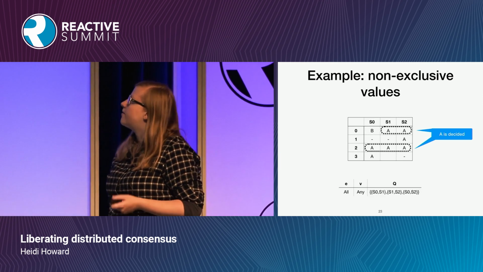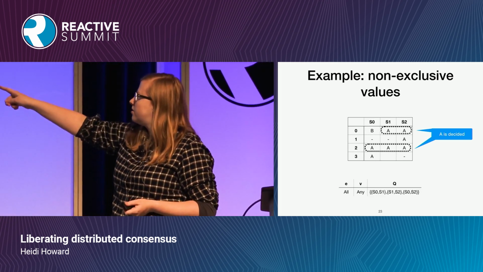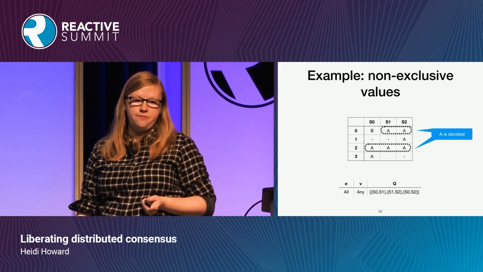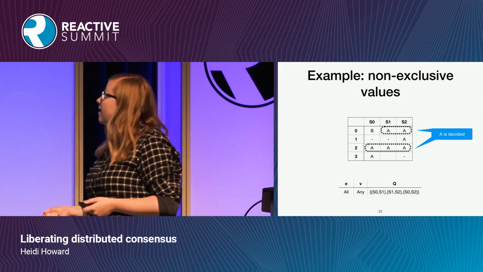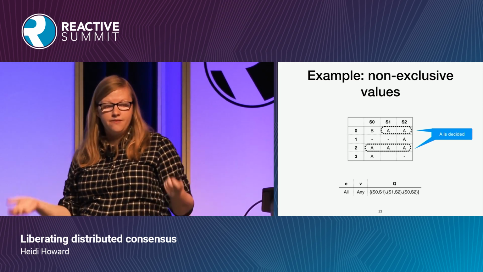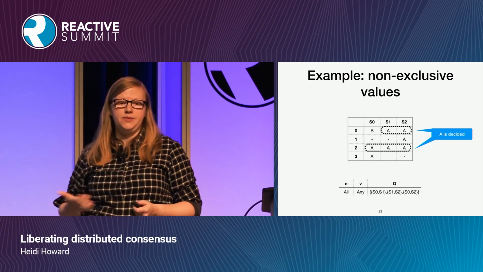In contrast, we can have non-exclusive values. Here we're using majority quorums. At epoch 0, we do have 2 different values that have been written, B and A, but because we were requiring a majority of people to have the same value, we know that only one of them would have been able to succeed. And in this case, it was A.